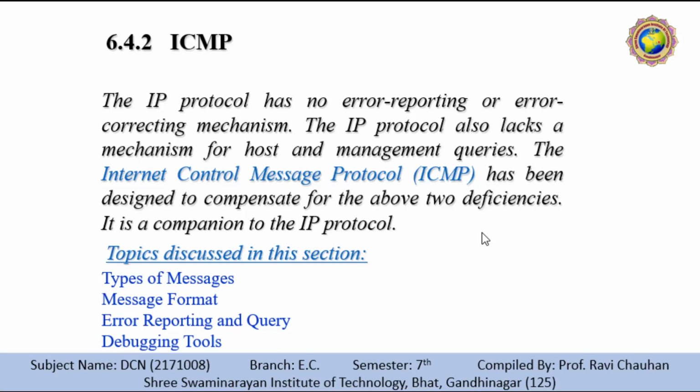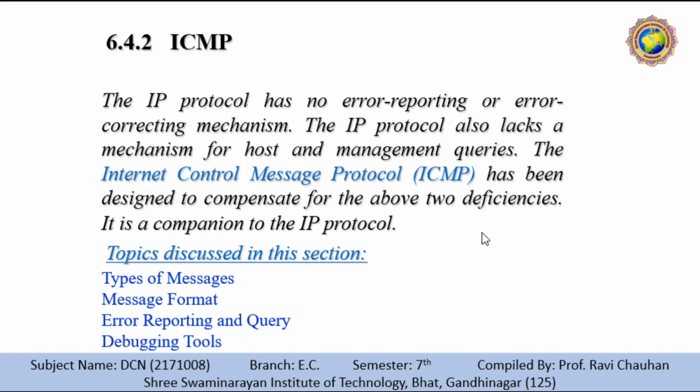These are examples of situations where an error has occurred and the IP protocol has no built-in mechanism to notify the original host. The IP protocol also lacks a mechanism for host and management queries.